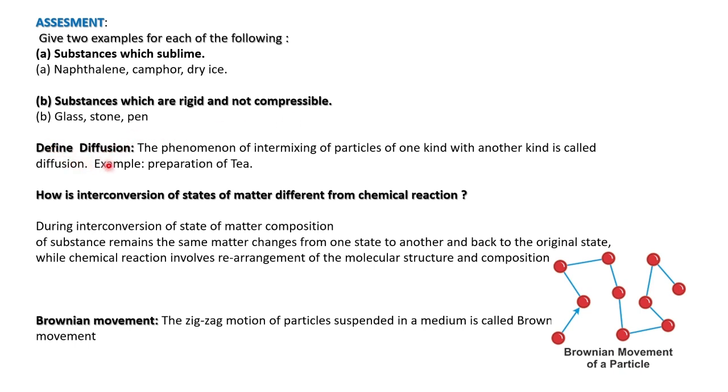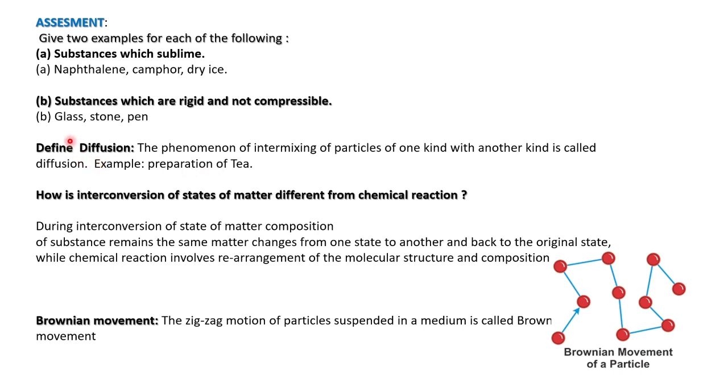Then what is diffusion? Diffusion means intermixing of particles of two different kinds, one kind with another kind. For example, preparation of tea. Solid tea powder and liquid water make the beverage tea.